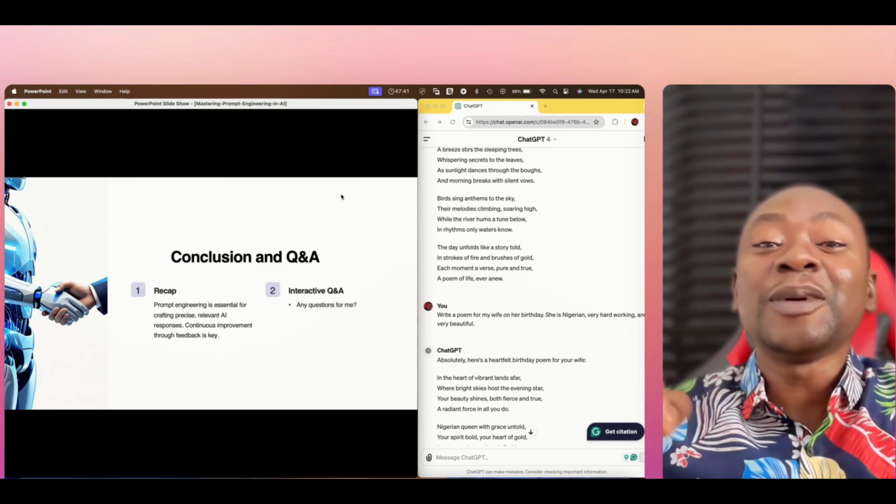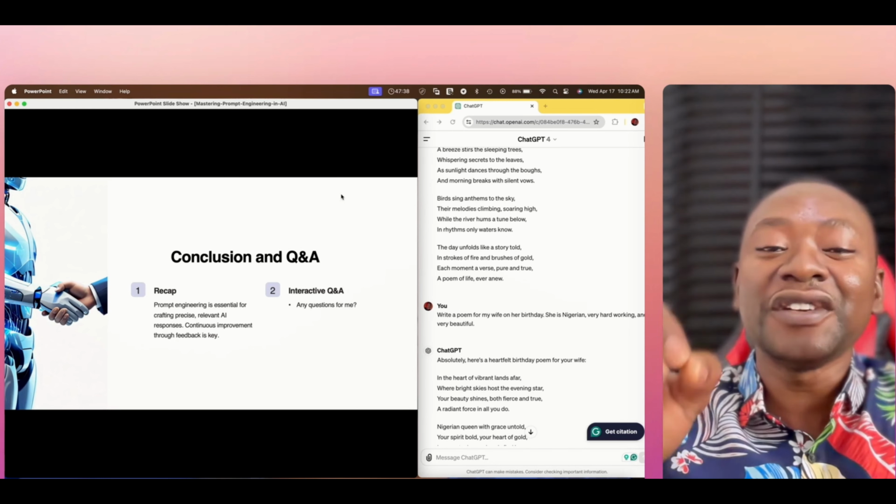Today, you learned how to make AI respond better with just a few tweaks. Try this out and see the difference for yourself.